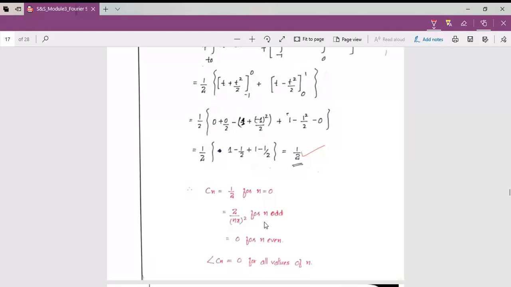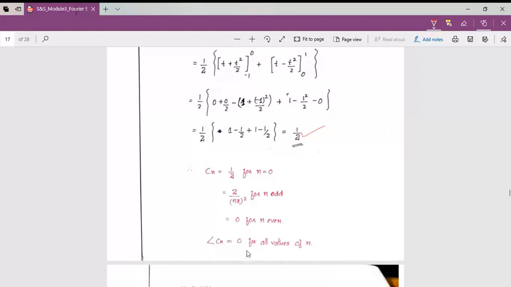So for example, if Cn is of the form a plus jb, its magnitude will be root of a square plus b square, and its phase, the angle of Cn, will be tan inverse b by a. Okay, so here in the equation of Cn there are no complex terms, only real terms. So its phase will become 0 and the magnitude will be like this.